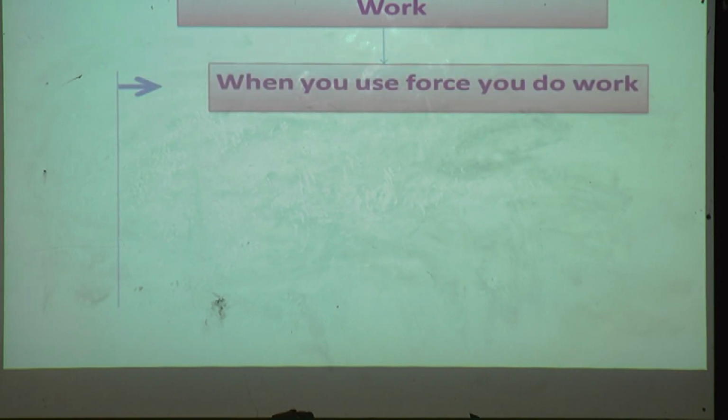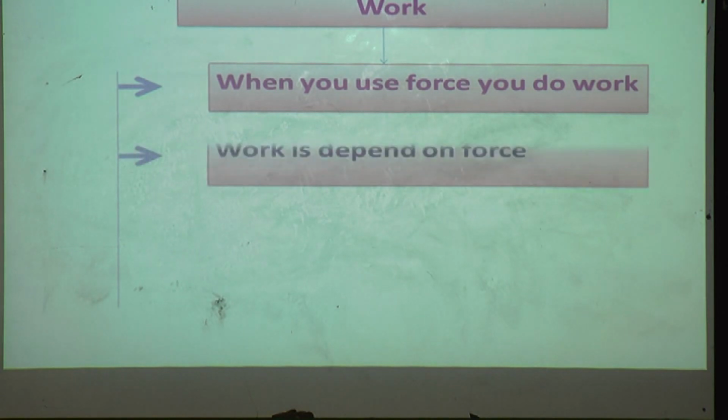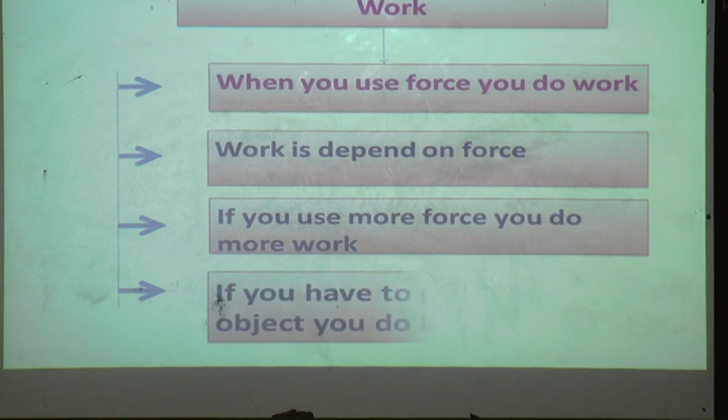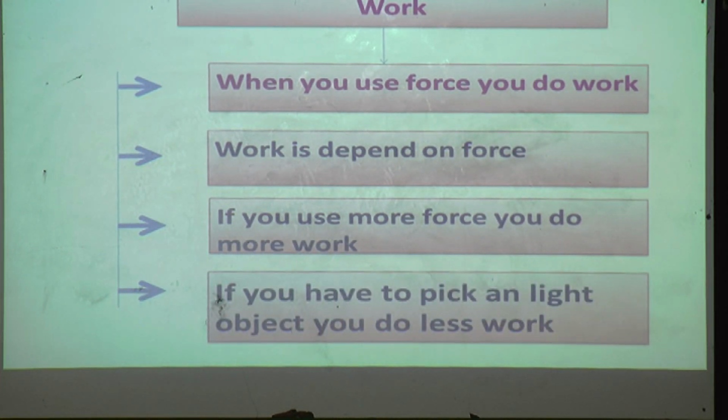And lastly, we have seen about work. When you use force, you do work. Work depends on force. If you use more force, you do more work. If you have to pick a light object, you do less work.